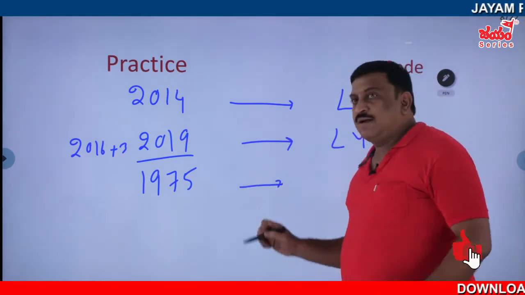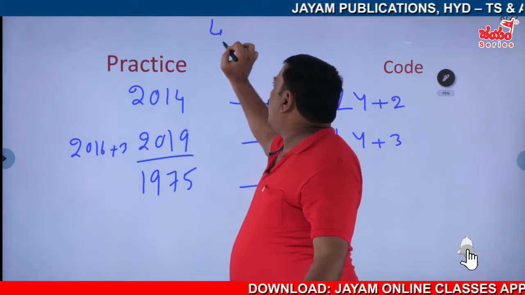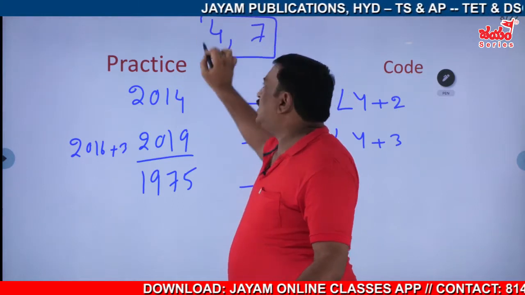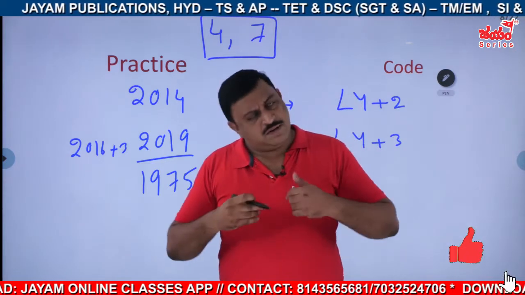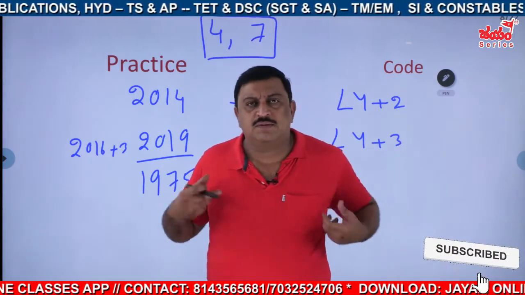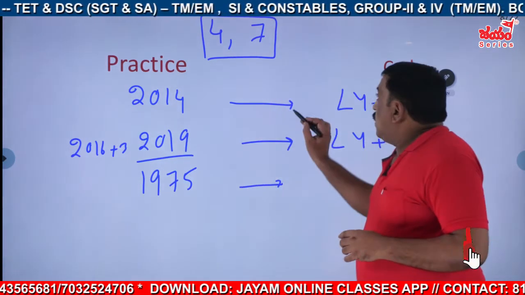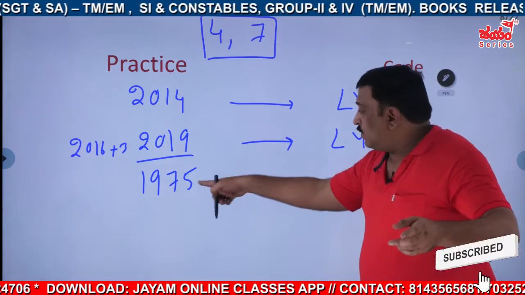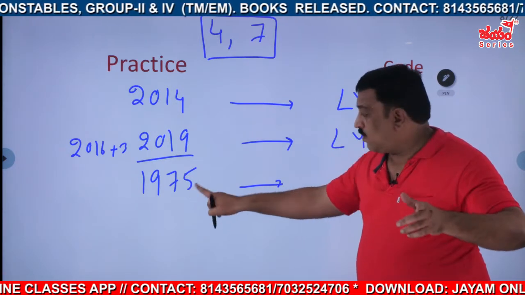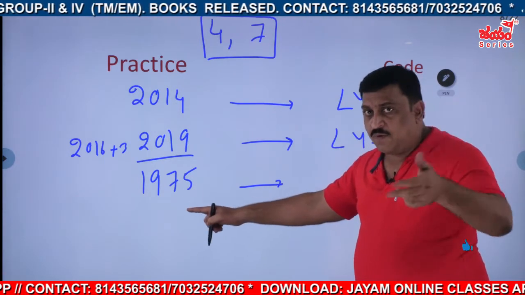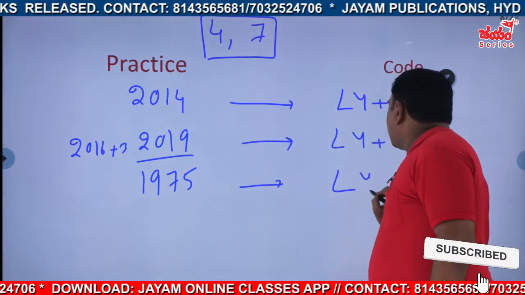What about 1975? 1975, you have to learn. So the fourth table and seventh table, only these are the deciding factors in calendars. Once you learn the fourth and seventh table, over. With this concept you can get exact answers in calendars, right? 1975 with 472, that is 4 ones. You have to use your brain only. 4 ones, 35, 4 eights, 32, +3, so the remainder is 3. So this is leap year +3.